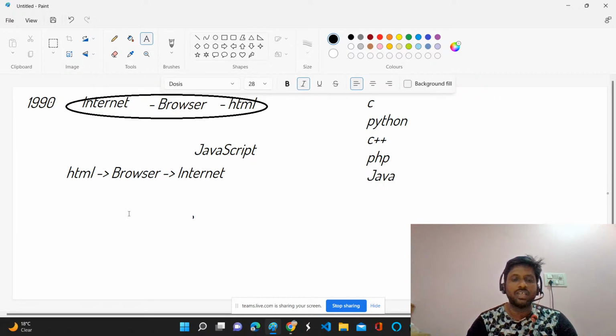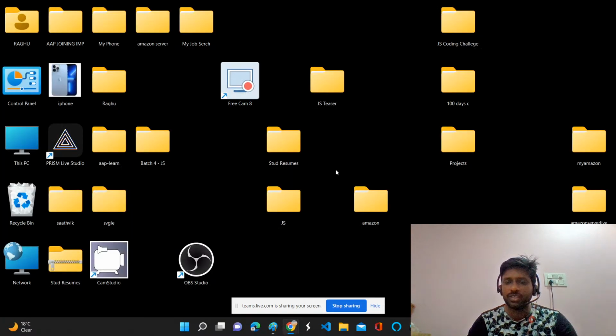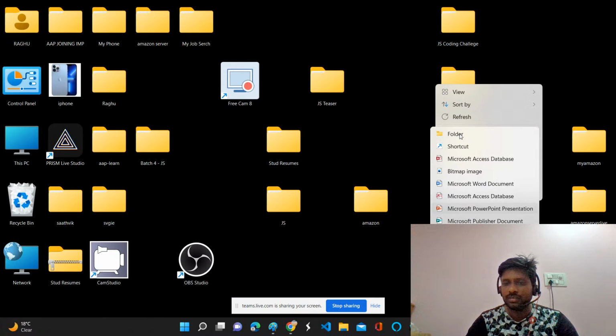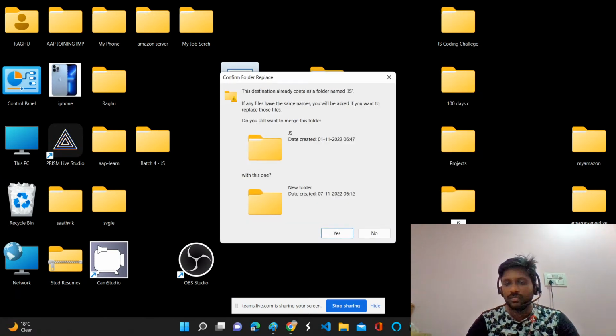So initially we have simple HTML pages. Let's create a simple HTML page. I will create a new folder, like JS, which is already there.